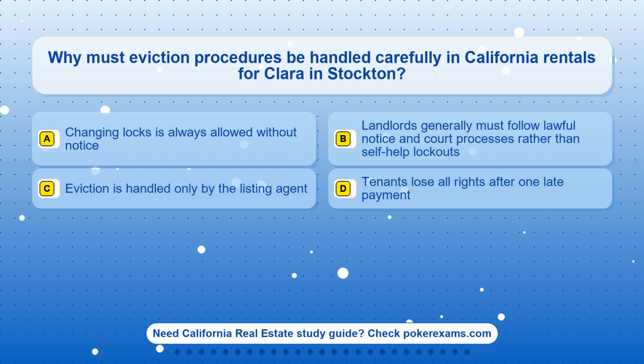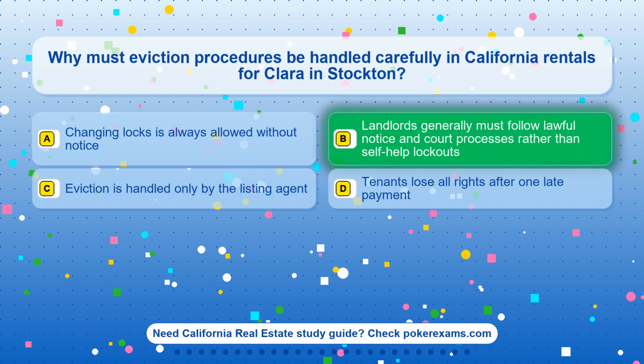Question 22. Why must eviction procedures be handled carefully in California rentals for Clara in Stockton? Option A. Changing locks is always allowed without notice. Option B. Landlords generally must follow lawful notice and court processes rather than self-help lockouts. Option C. Eviction is handled only by the listing agent. Option D. Tenants lose all rights after one late payment.